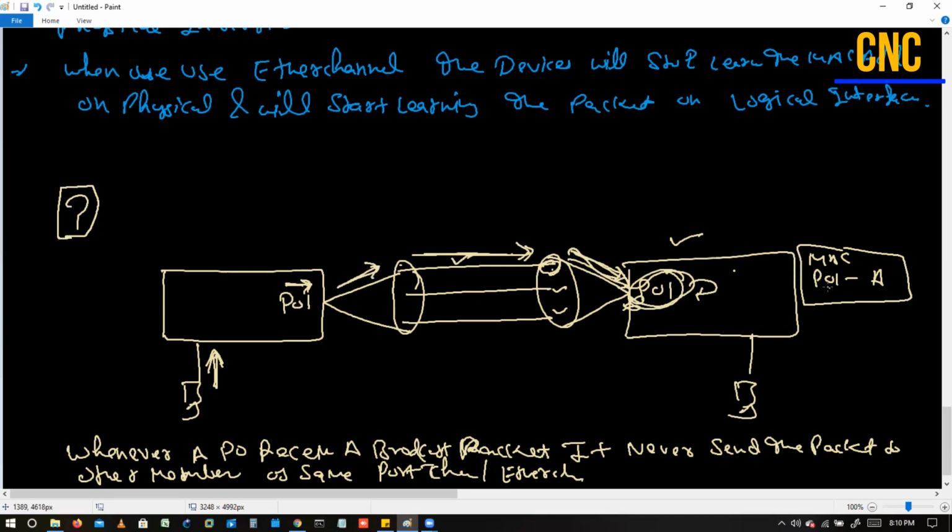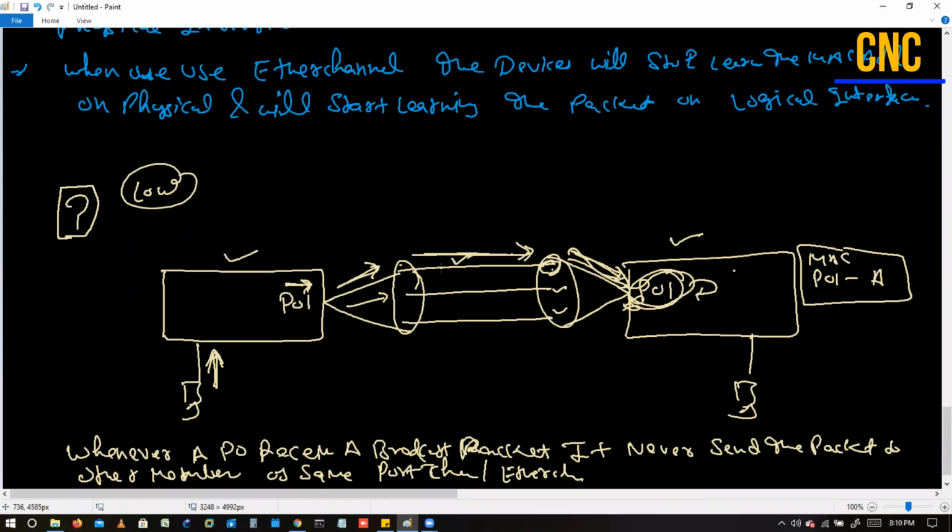If the second packet comes, it may be sent from the second interface also, maybe, in the port channel. That we can discuss in load balancing: how this switch will make the decision about which interface to take to send the packet out.